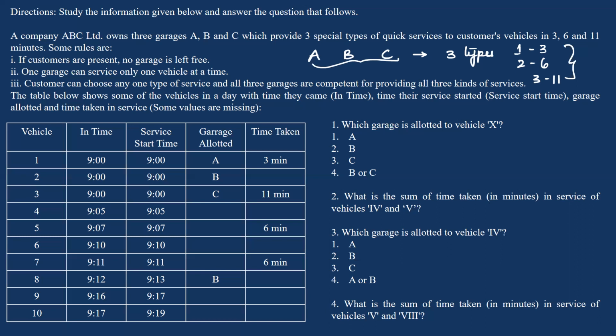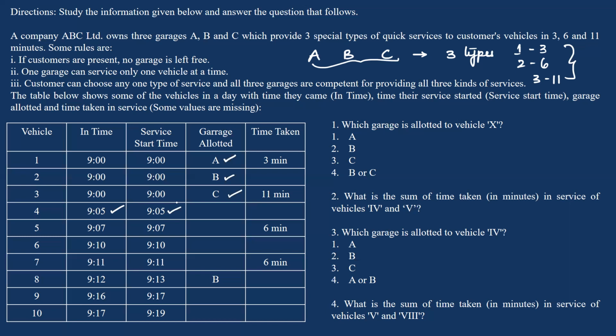Now, first understand the data given in this table. So, we have a vehicle entering at 9 o'clock and the service started at 9 o'clock, in garage A. So I can say that garage A is free at 9 o'clock, and same for B as well as C. Okay, so three vehicles entered at 9 o'clock. All three garages were free at 9 o'clock, so these three vehicles were allotted garage A, B, and C. Now coming to the fourth vehicle. The fourth vehicle entered at 9:05 and the service started at 9:05. So this means that at 9:05, at least one of these three garages is free.